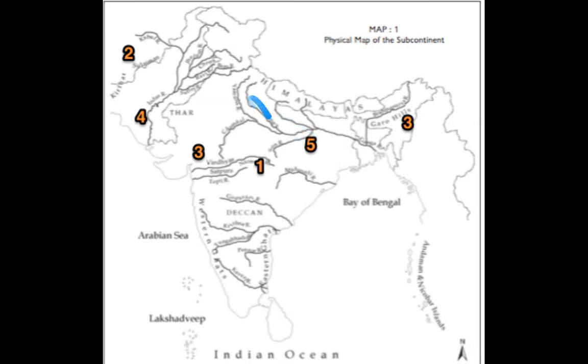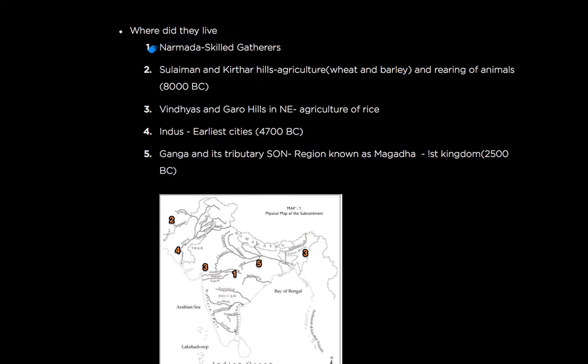Fifth part is the River Ganga and its tributary zone. This area is related to Magadh. Magadh was one of the first kingdoms, and this was in 2500 BC. So this was all about the topic where did they live. Let's move on to the next topic.